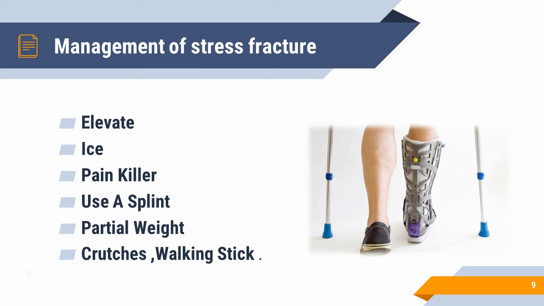Now, the next one is crutches or walking stick. Children, it can be used in the beginning and after 2 weeks, you can start putting normal weight also, okay? And children, you can do one more thing, like 6 to 8 weeks, try to avoid activity that causes stress fracture, okay? And after that you may start your normal activity slowly, okay? Gradually you can start your activity, okay?